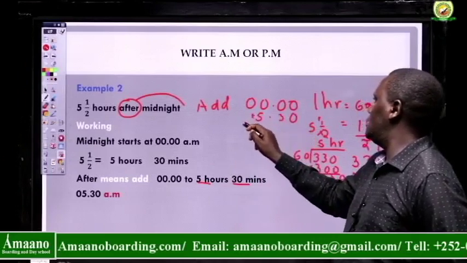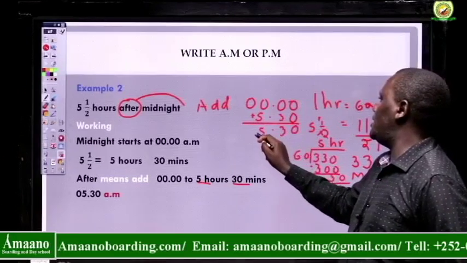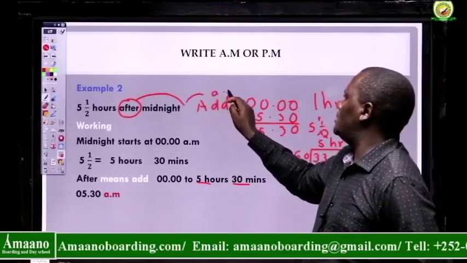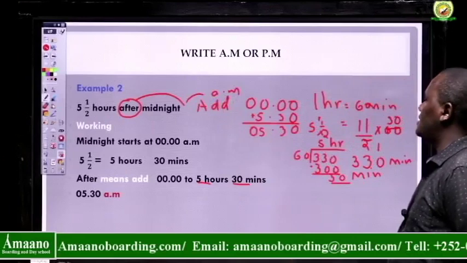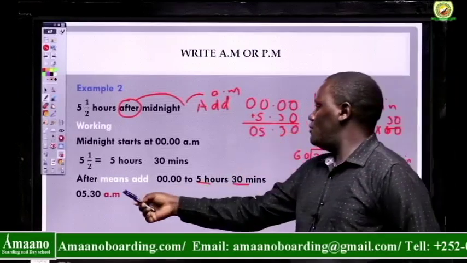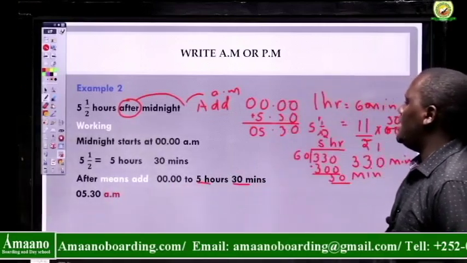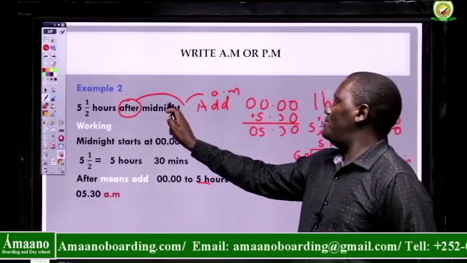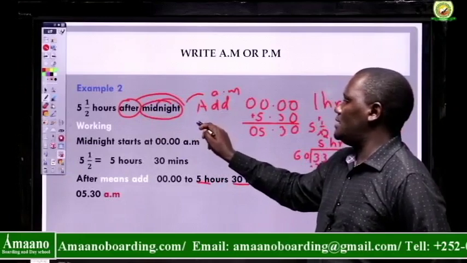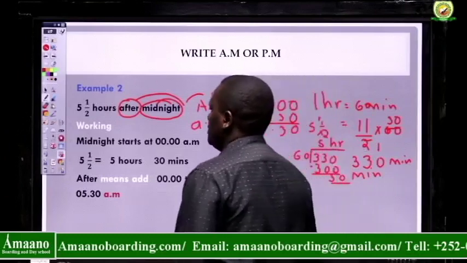Midnight means this is AM. So the time here is going to be 0530 AM. That is 5:30 AM in the morning, because midnight is written as AM.